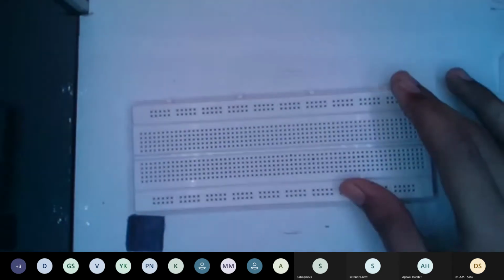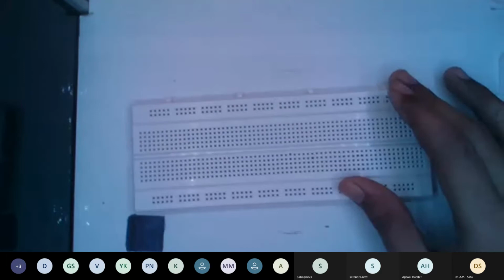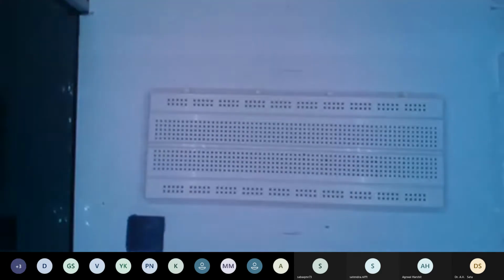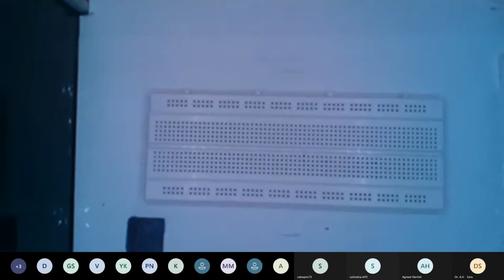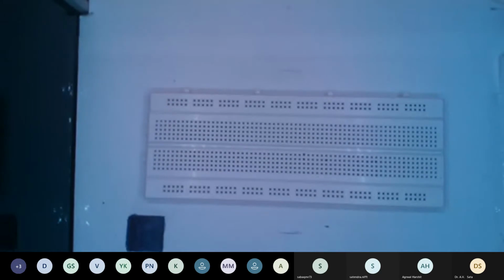This one is a component called a breadboard. Breadboards are essential when we are doing prototyping. They can be used when we don't have to use soldering. So you can connect any component with any sensors via jumper wires without soldering.